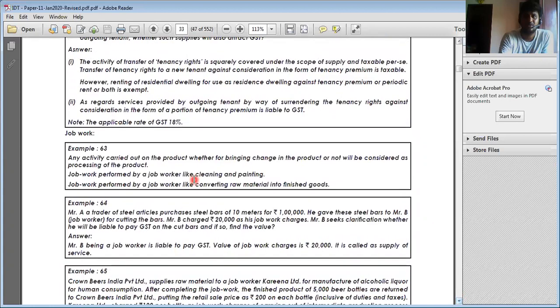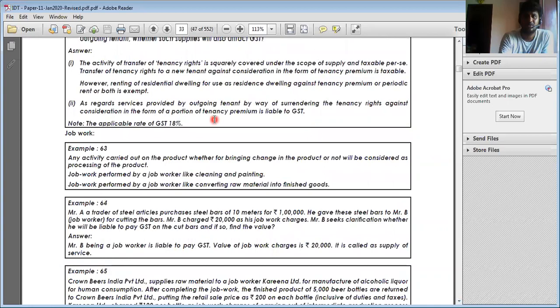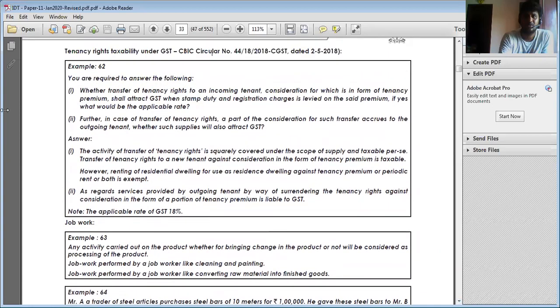Whether transfer of tenancy rights to an incoming tenant, the consideration for which is in the form of tenancy premium, is subject to GST, where stamp duty and registration charges are levied on the said premium, and what would be the applicable rate. In case of transfer of tenancy right, where a part of the consideration accrues as outgoing rent, whether such supply will attract GST or not.